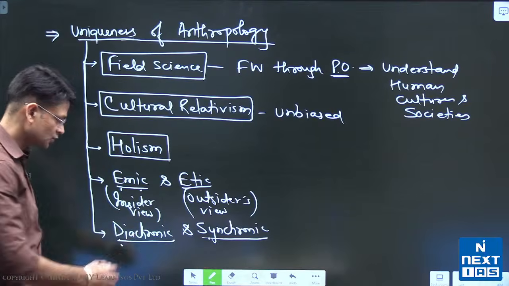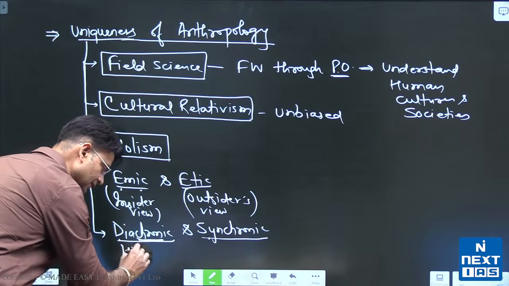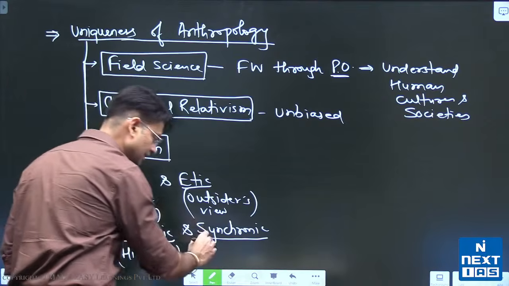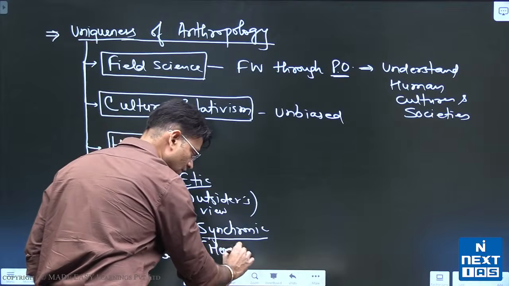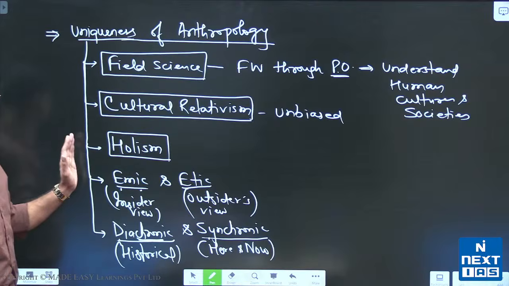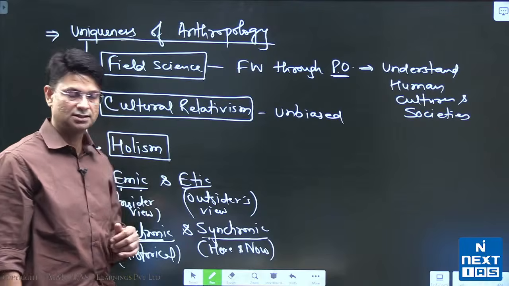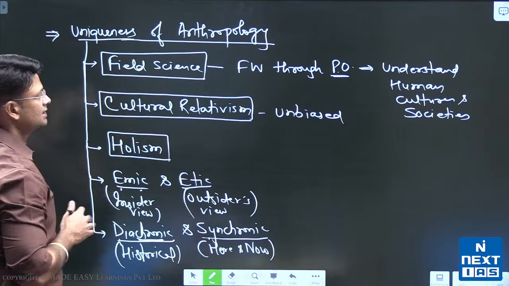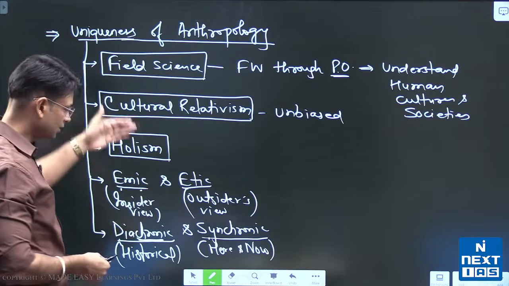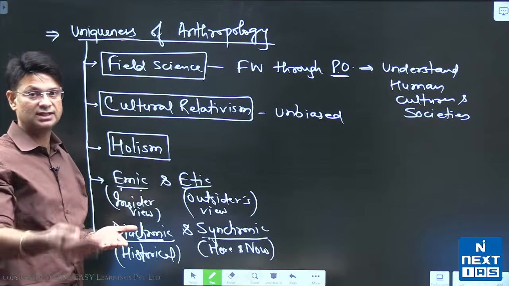What is diachronic? So chron is the unit of time, and diachronic, it is the changing aspect, that means historical dimension. Similarly, when you say synchronic, here we study here and now. That means what is happening now. So these are the 5 key unique features of anthropology that make anthropology unique from other subjects. Now, if suppose the examiner asks what makes socio-cultural anthropology unique, so you can use all these aspects to differentiate anthropology from other social sciences, right?